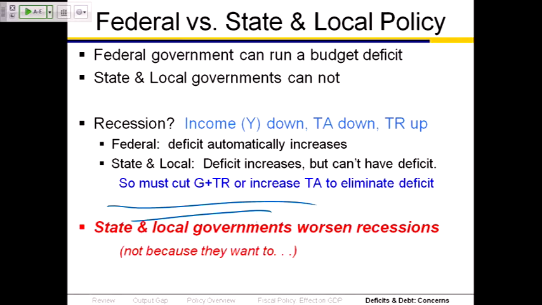Why it's in their state constitutions is a long discussion. It has to do with having a common currency. So one of the reasons that the euro is having some trouble in Europe is because they don't have this provision. So to have a common currency, you need to have one borrowing authority, which in our case is the federal government, and not the state governments as well. That's a whole other discussion.